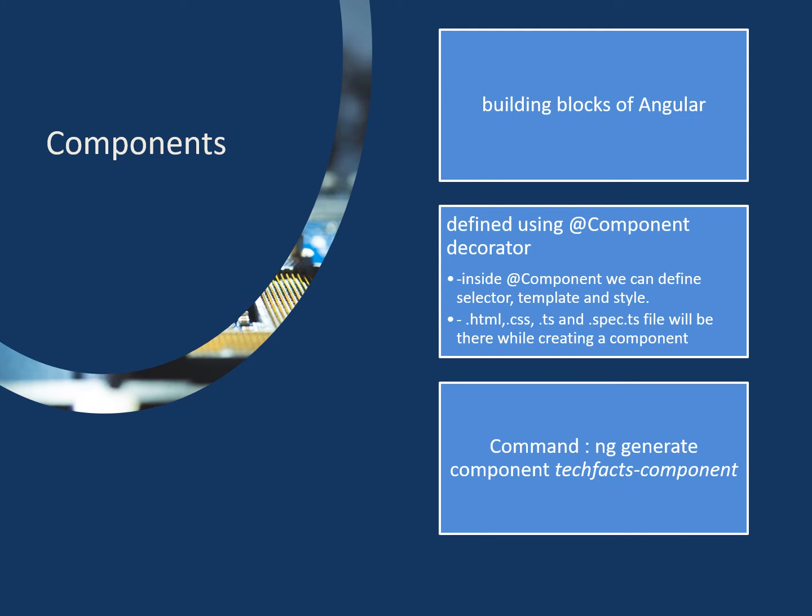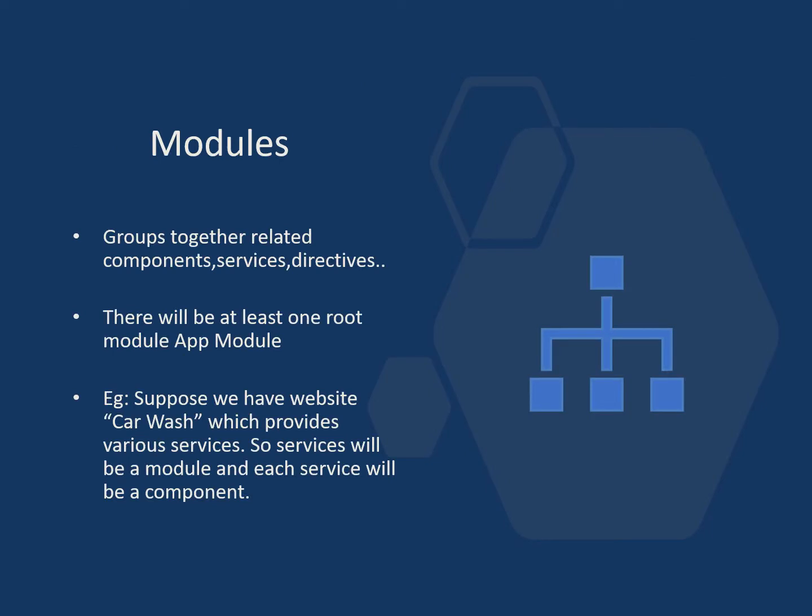Every Angular app, while creating an application, will contain an app component. So there will be an app component and an app module by default. The next popular word that we use to hear is modules. When components are grouped together, it forms a module. It can contain services, directives, etc. While creating an Angular application, there will be at least one app module.